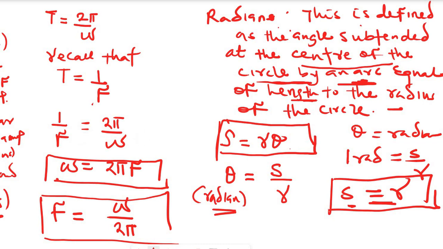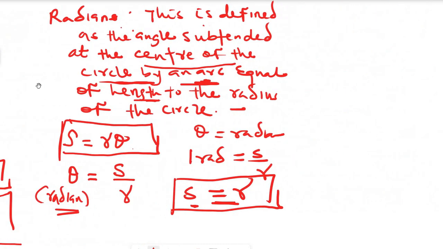So let's move to the next one. Now, the next one is the concept of centripetal acceleration. Let me draw the diagram again for a body undergoing or moving in a circular motion. A sketch diagram. It's a circular motion.